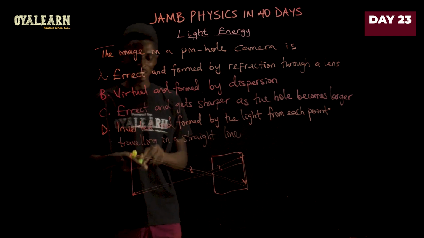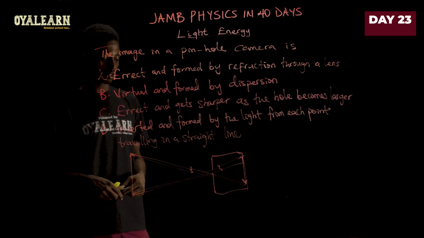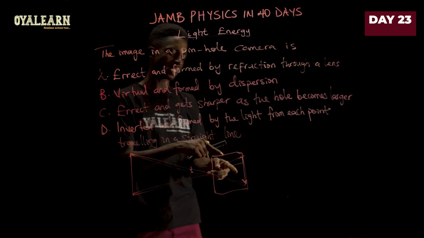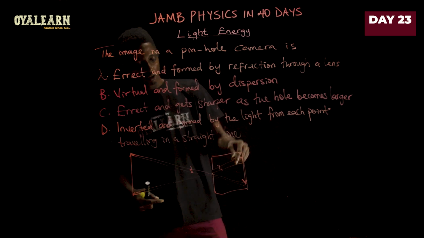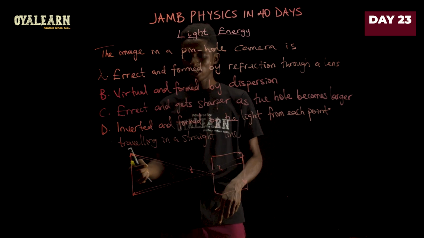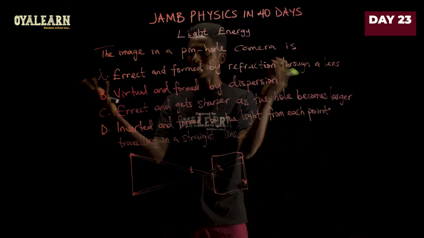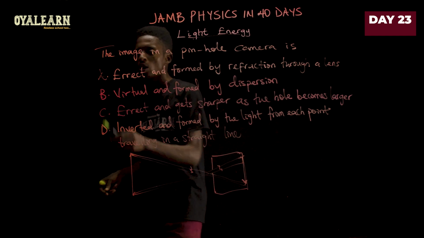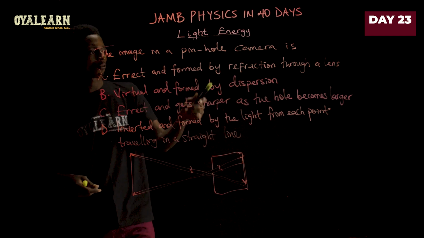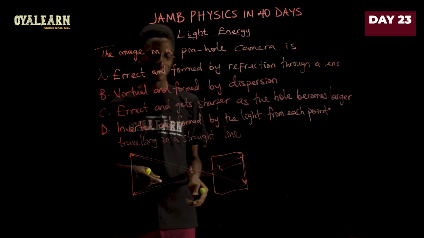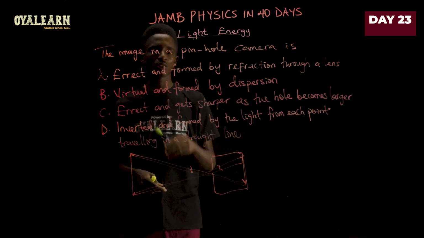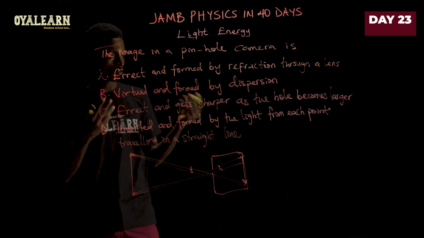So we see here that rays are going to come from every part of the object, and when they get in the camera they are inverted, so the image is inverted and the rays come from all parts of the object. So let's see the option that matches that. Option A says erect and formed by refraction through a lens. Now there's no lens involved at all in this case, so option A is obviously wrong.